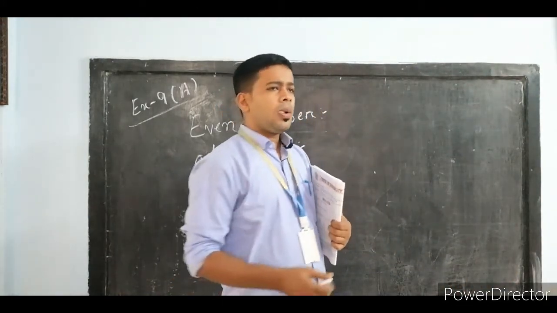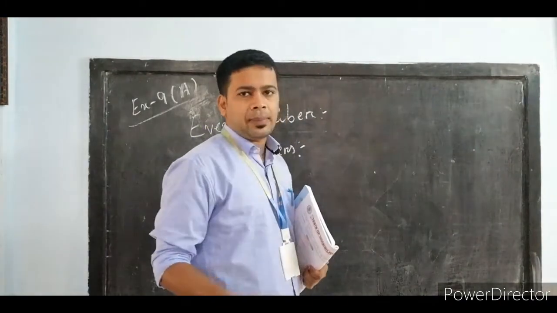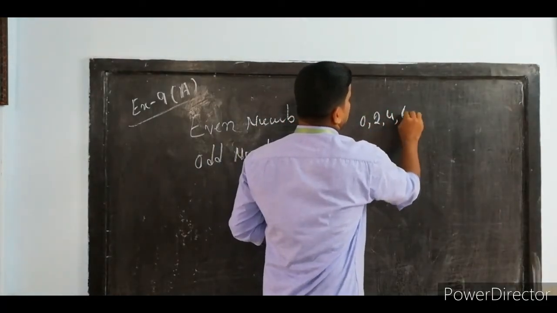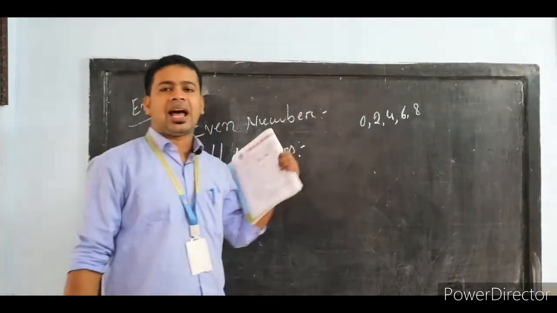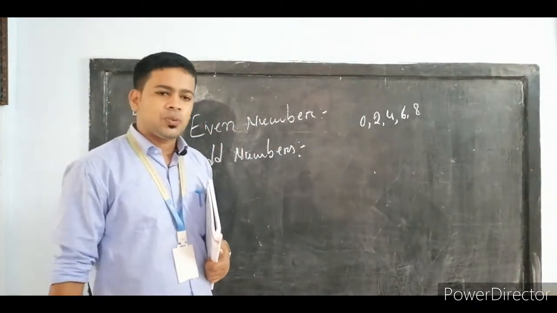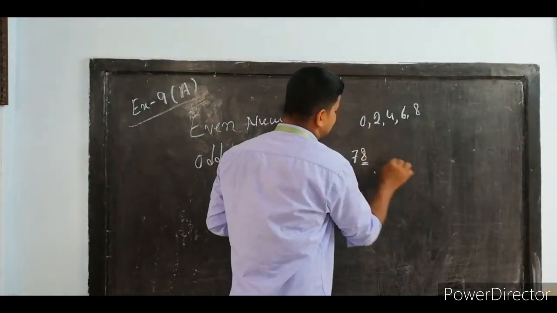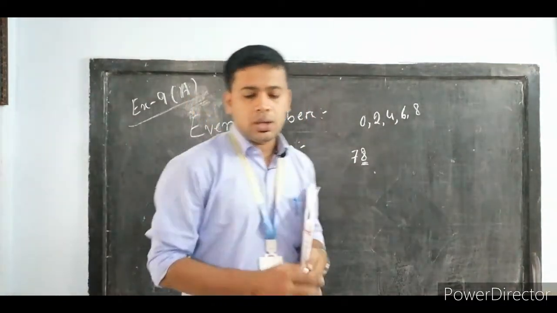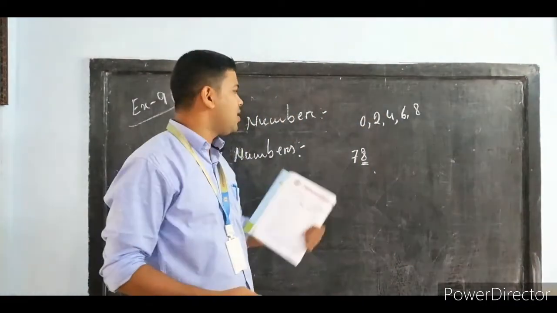A number is said to be an even number if the last digit is 0, 2, 4, 6 or 8. If you find any one of these digits in the last place of a number, that number is said to be an even number. For example, if we talk about 78, what is the last digit? We don't have to divide and check whether it is even or not. By seeing the last digit we can say whether it is an even number or odd number.